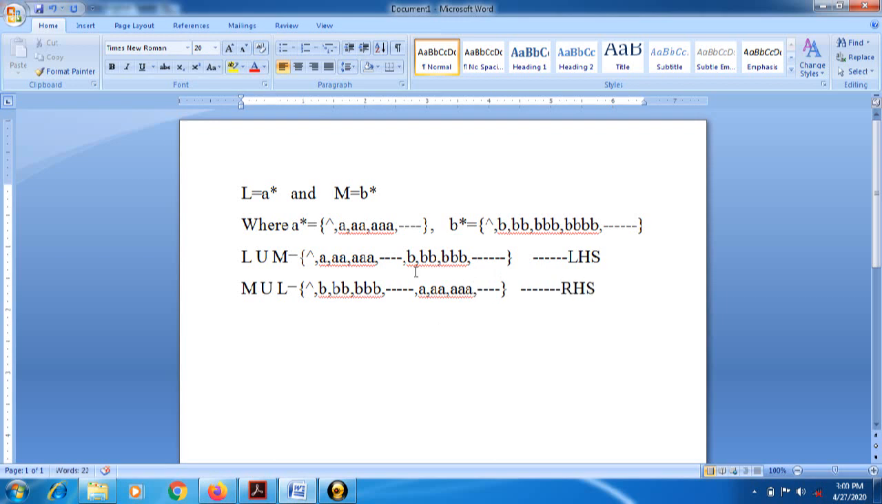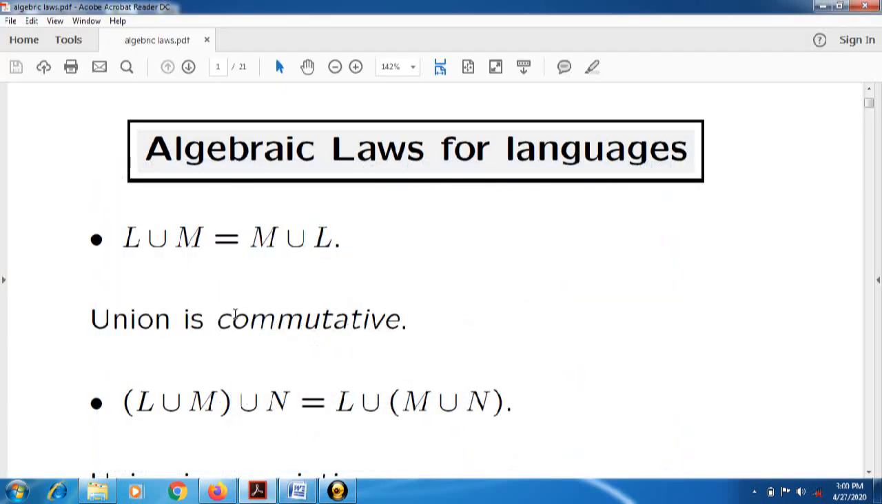Now check, whenever we are considering the sets of L union M and M union L, what will happen? Both the sets have the same values, which means our law is satisfied. So according to this example, we can prove that union is commutative.